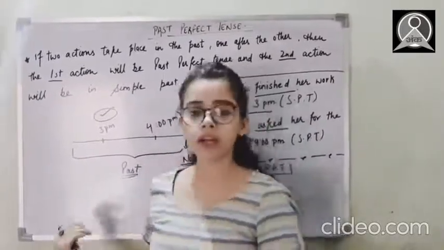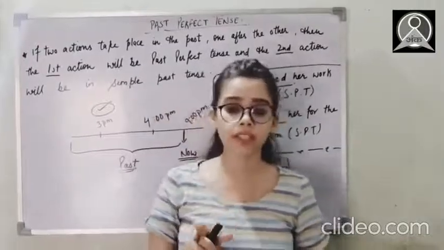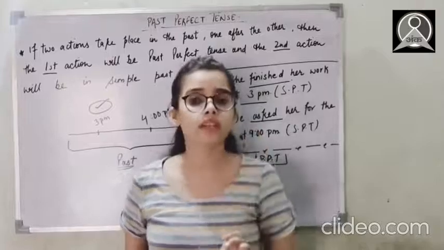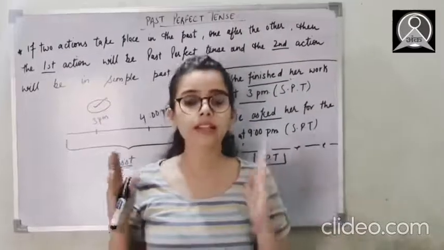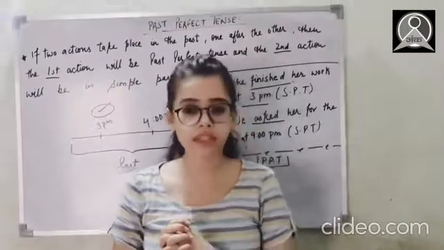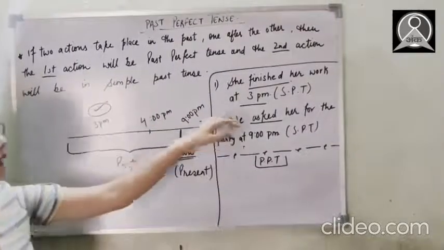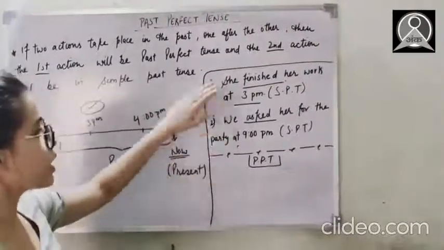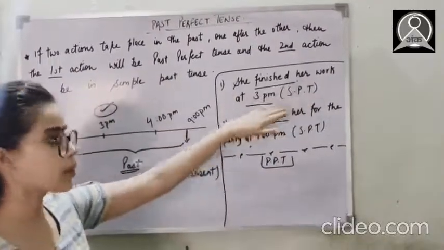So I will talk about the identity of this past perfect tense, and this is the identity: it is ending with चुकी थी. So the first sentence is the simple past tense and the second sentence is past perfect tense. So guys, for making this a bit easy, I'm presenting these two sentences in simple past tenses. Okay, so yes, she finished her work at 3 p.m.